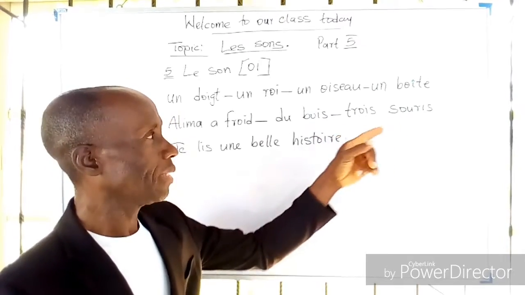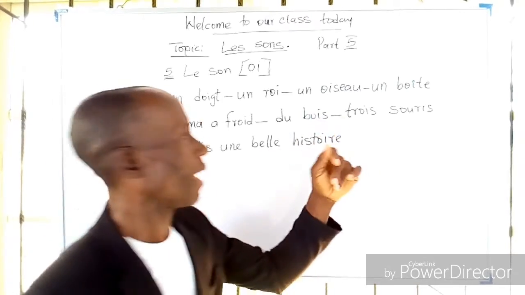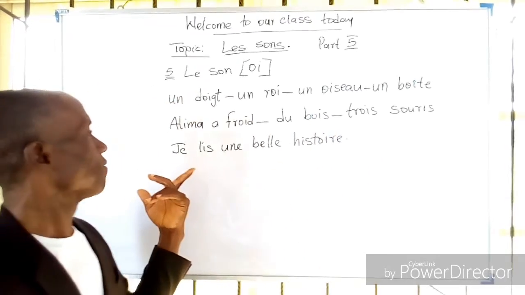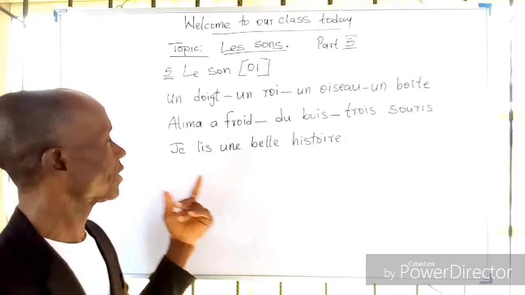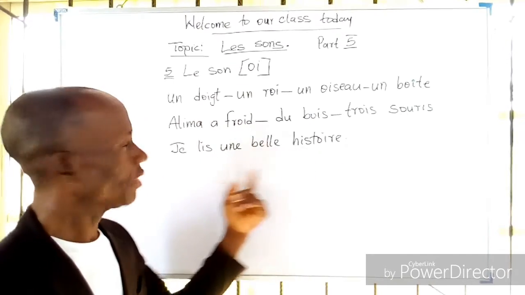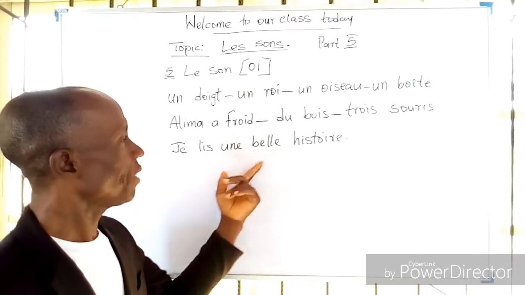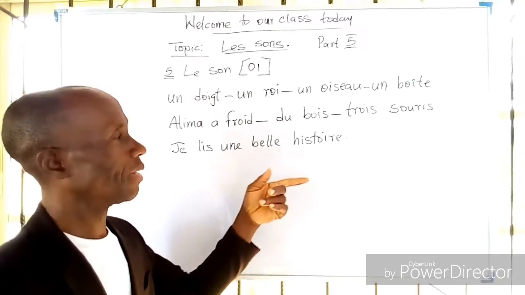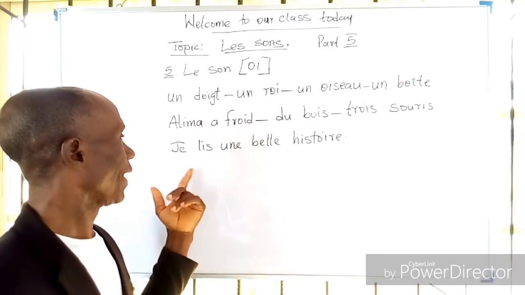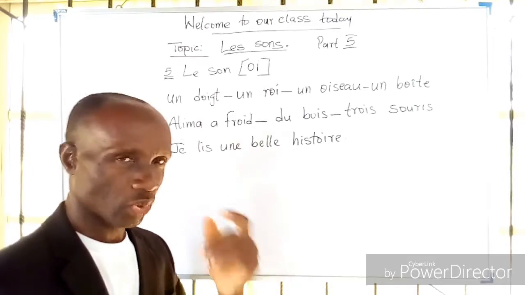That is three rats. Then here we have another short sentence that says, Je lis une belle histoire. That is somebody saying that I read a very beautiful history.